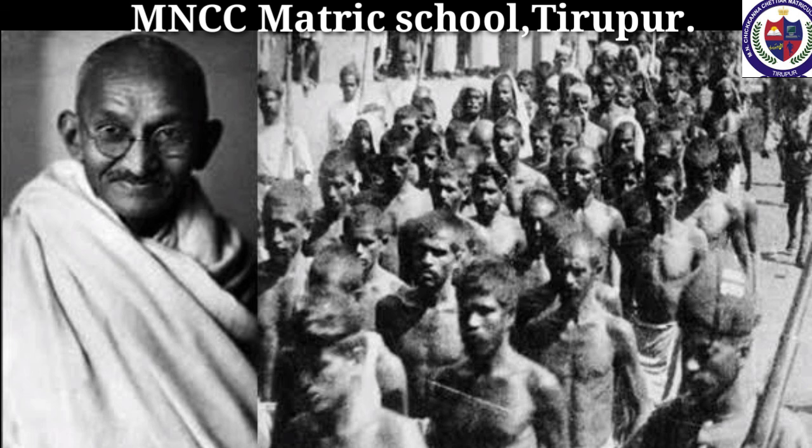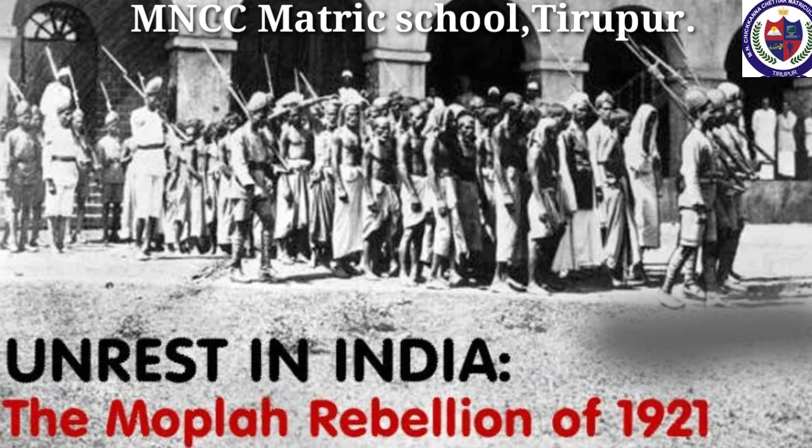Mopla Rebellion, 1921. The Muslim Mopla peasants of Malabar were suppressed and exploited by the Hindu zamindars and the British government. The Mopla peasants got momentum from the Malabar District Conference held in April 1920. This conference supported the tenants' cause and demanded legislation for regulating landlord-tenant relations.